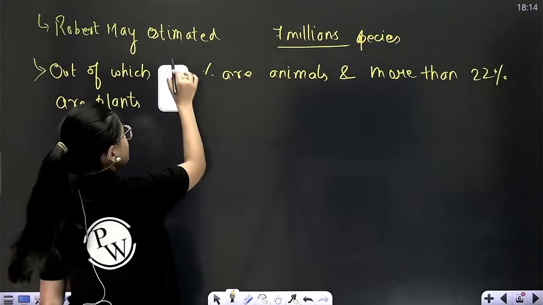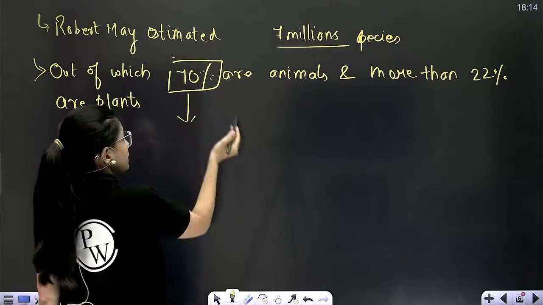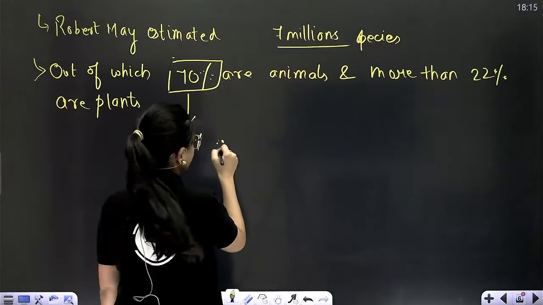Now, out of this 70%, it is said that 70% of animals are insects only.